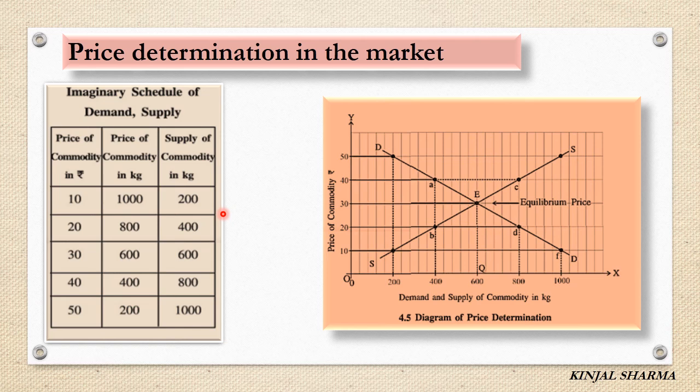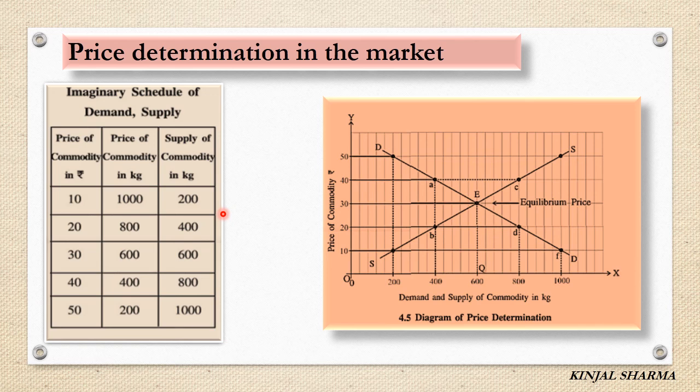Now individual supply and market supply. Individual supply is the schedule which shows about a particular firm, and market supply shows the total quantity of an industry. Okay, all the producers of that particular type, total market supply. Supply function, that is also very important, learn it.